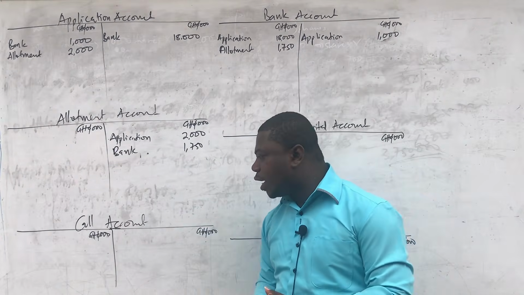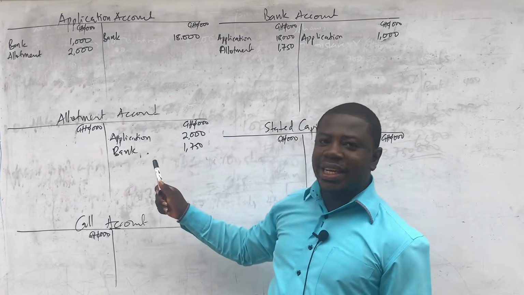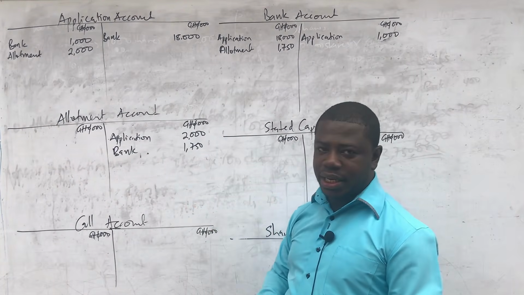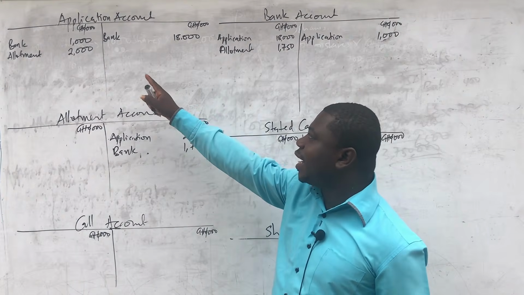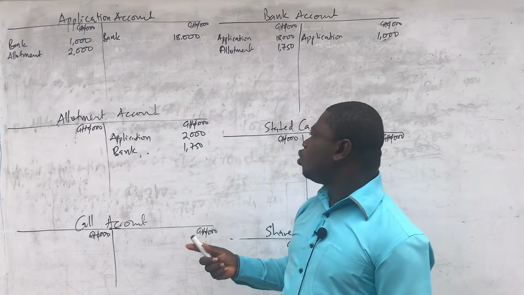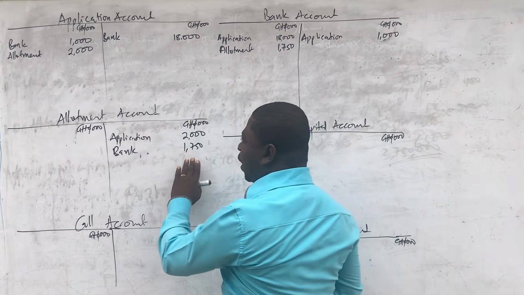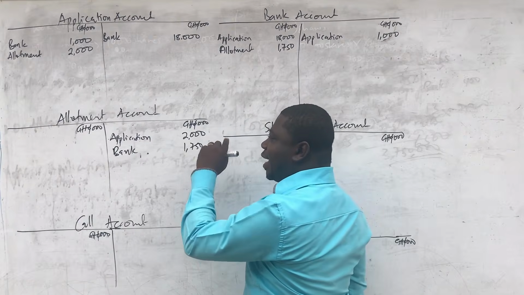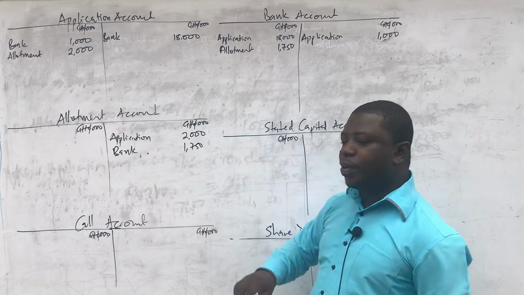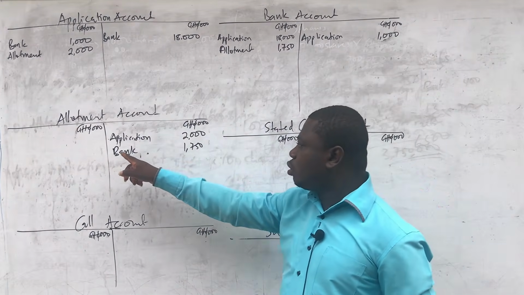And then we come to the call accounts. Now, take note that if this application money was so much that it could cater for all the allotment, then there will be no need to take extra money from them through the bank. So let's assume that the excess application money, that was to be set off against allotment, was, let's say, 4 million. If that was the case, it would have been more than even the 3.750. So we would have transferred all that money here, 4 million, and still transferred the difference to cater for call, because we need only 3.750 as allotment.